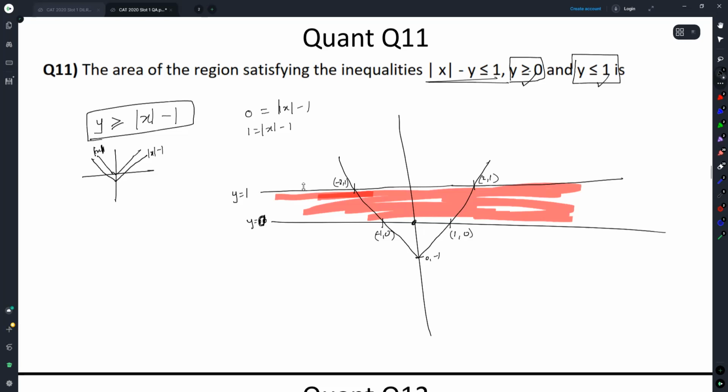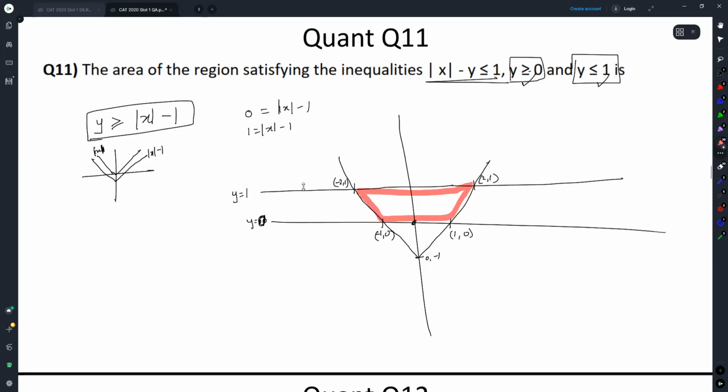Now we need the area of this region. We need area for this region. What shape is this, people?